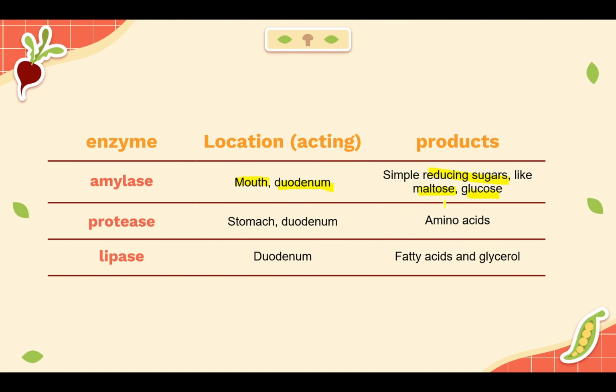You have different types of reducing sugar, and you can just label them as reducing sugars to be more specific. Now, talking about protease, protease is acting in both your stomach and duodenum. Again, the stomach is coming from the walls of your stomach, and the duodenum, it comes from your pancreas. The product is amino acids. Lipase is in your duodenum, and it is coming from your pancreas. The product is fatty acid and glycerol.